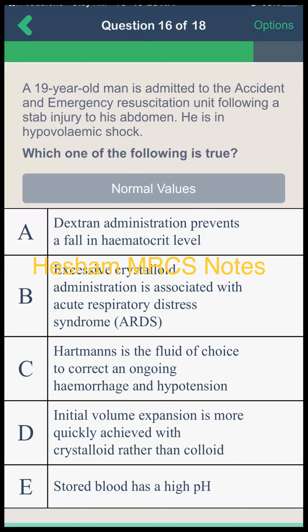A 21 years old. No, this is repeated. Sorry. Okay. This one. A 19 years old man is admitted to the accident and emergency resuscitation unit following a stab injury to his abdomen. He is in hypovolemic shock. Which of the following is true? A, dextran administration prevents a fall in hematocrit level. B, excessive crystalloid administration is associated with ARDS. C, Hartmann is the fluid of choice to correct an ongoing hemorrhage and hypotension. D, initial volume expansion is more quickly achieved with crystalloid than colloid. E, stored blood has high pH. Sir,